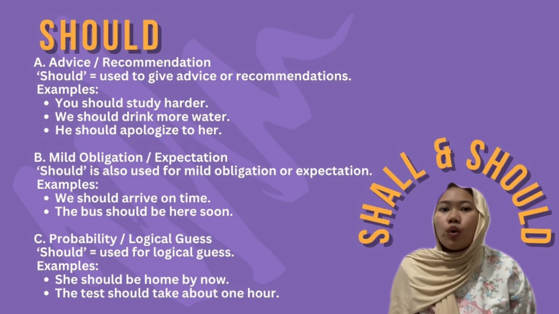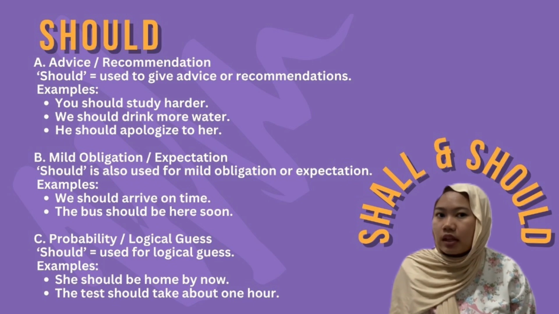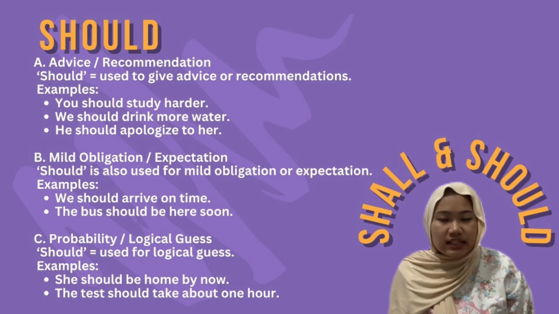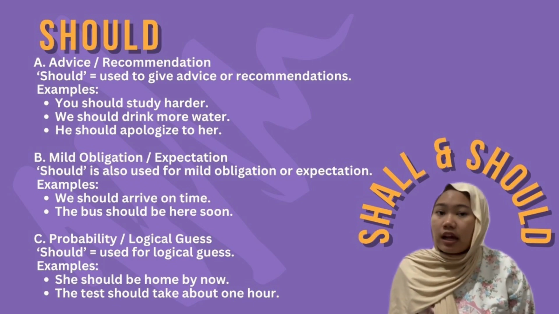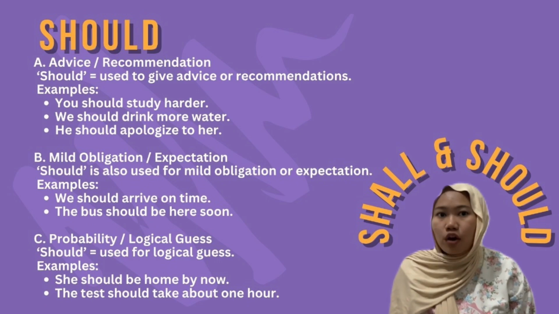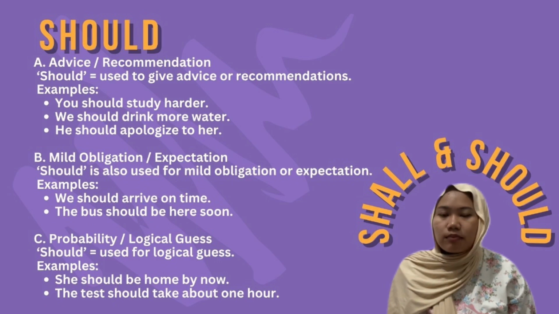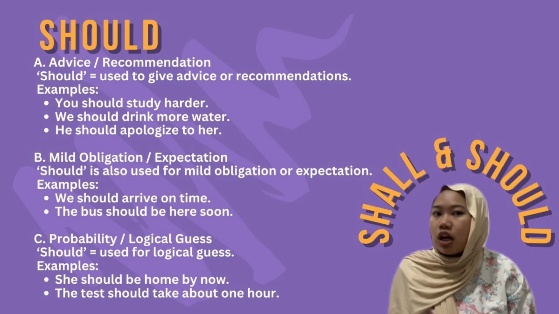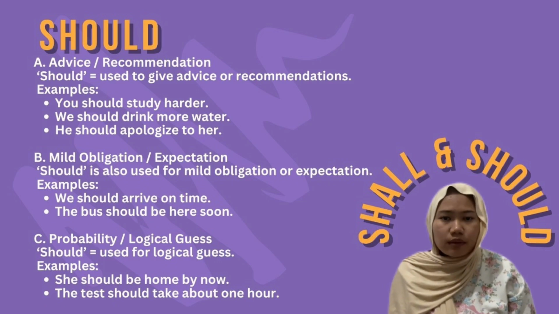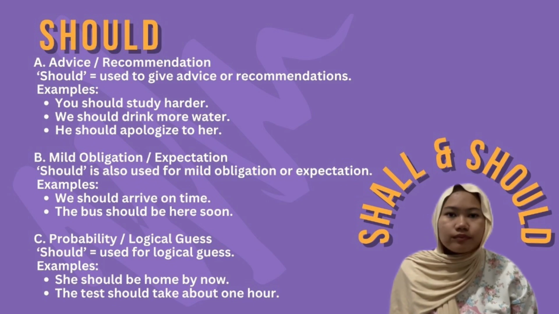For example, we should arrive on time. The bus should be here soon. And then should can also express probability or logical guesses. For example, she should be home by now. The test should take about 1 hour.